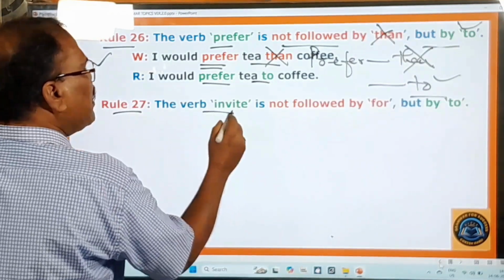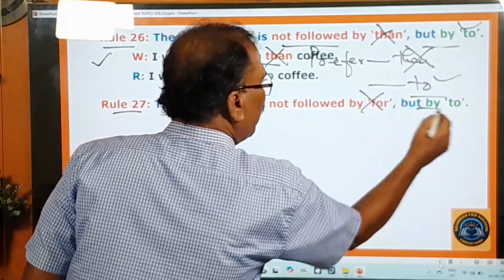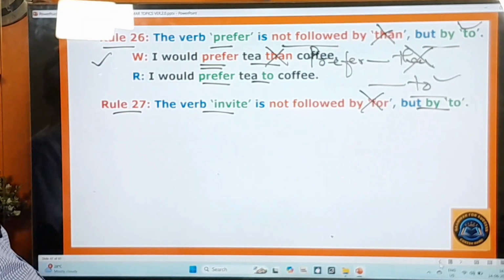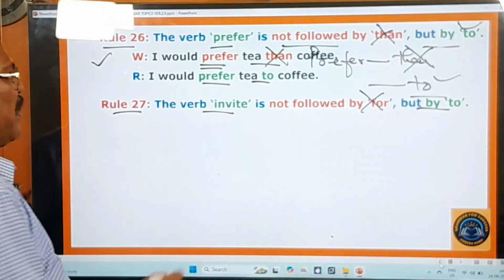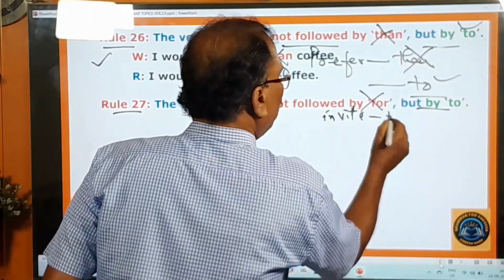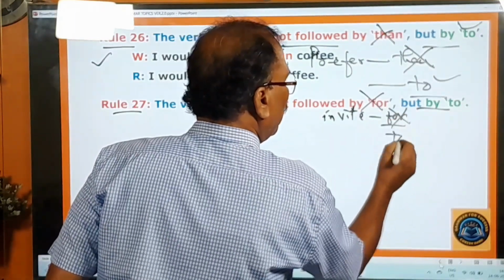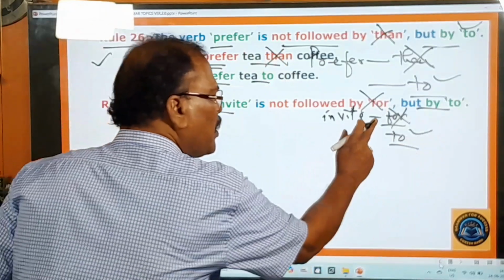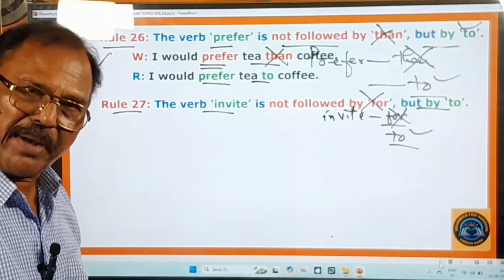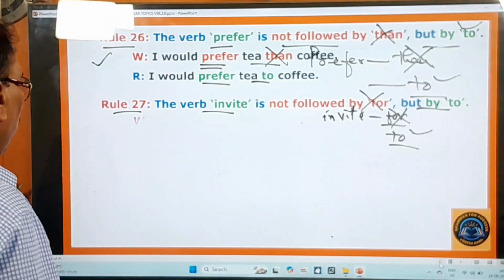The verb invite is not followed by for, but by to. So this word invite is not followed by for, but by to. That means, after invite, for is not used, but only to is used. So this is the mistake we make, and this is the right thing we have to learn and we have to practice.